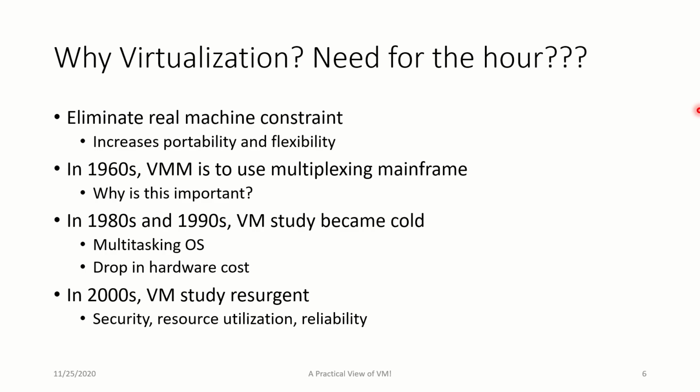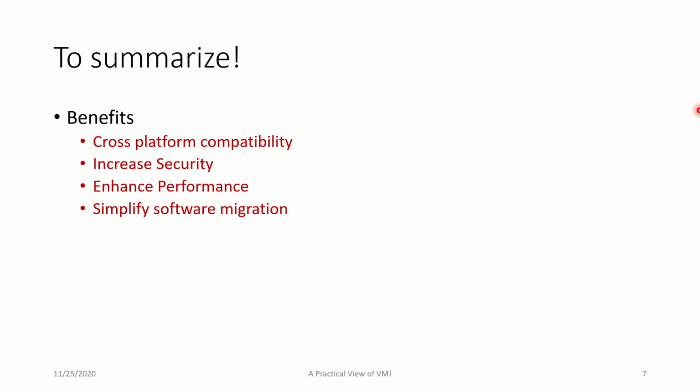Virtual machine software which people are buying and selling keeps evolving, and it now ensures security, resource utilization, and reliability in a better way. So the point is very simple. We have increased portability, we have increased flexibility, and we eliminate the need for real hardware. Though it started booming well, it came down a little in between. Now it is going high with all the required features properly included.